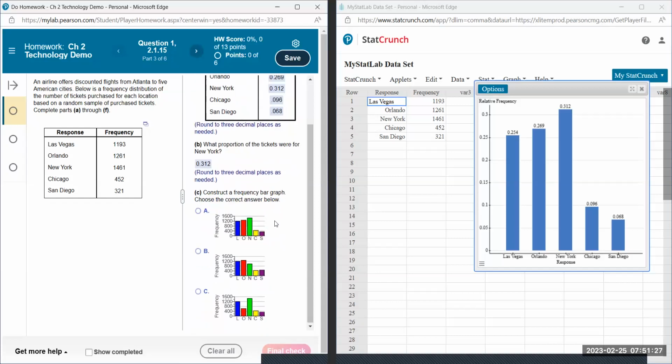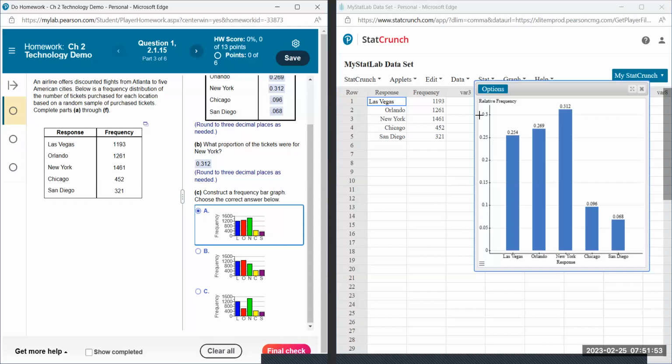Construct a frequency bar graph. So this one's a relative frequency bar graph with the percentages here. This is with the actual counts. So it should be the same general shape. So I could see that it goes up with the first 3 and then it goes down with the last 2. So this one goes up 3, this one goes kind of curved. So the only one that goes up 3 is this one.